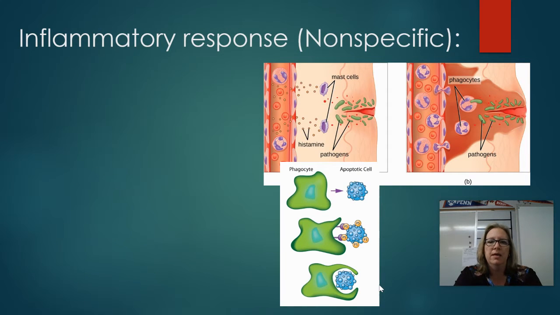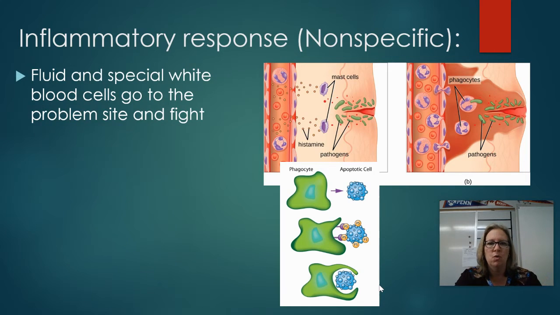Okay. So we might have something known as the inflammatory response. Now, the inflammatory response happens with normal pathogens before you get sick, but I think it's easier to think of the inflammatory response with a cut, okay? When you cut yourself, you've opened yourself up to the environment, okay? And your body knows this, okay? So when that happens, fluid like lymph, the plasma from your blood, and specific white blood cells go to that site and they start fighting it.